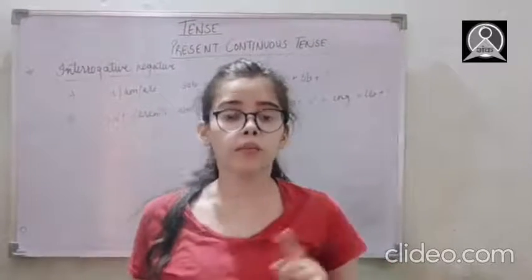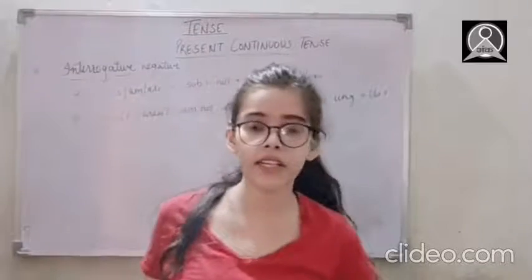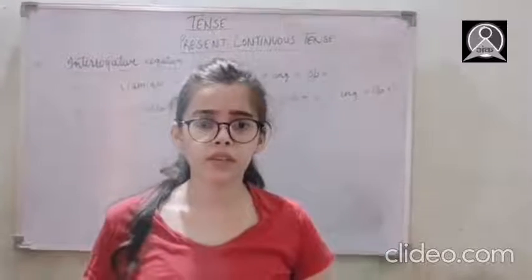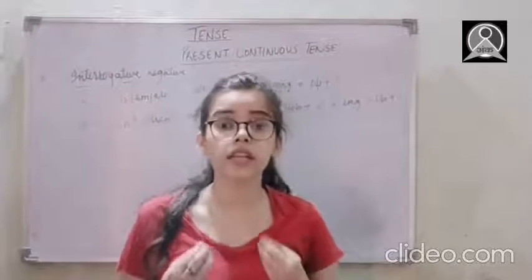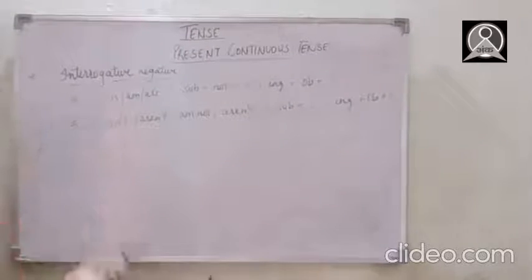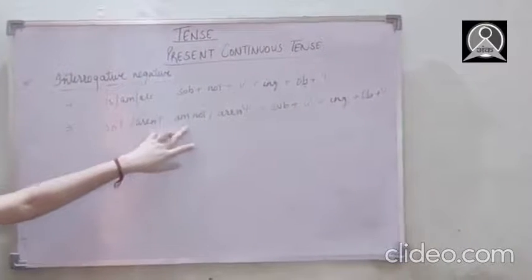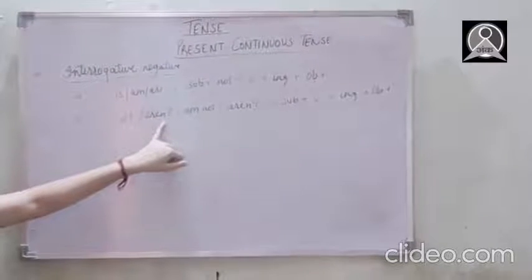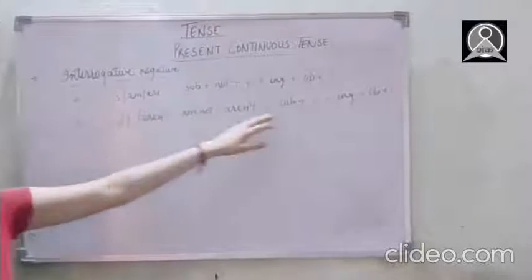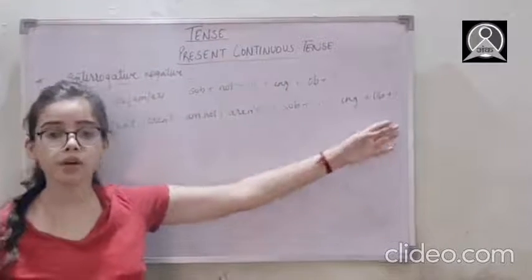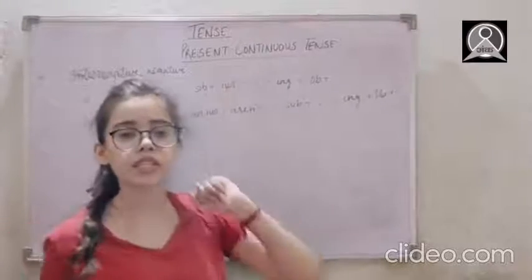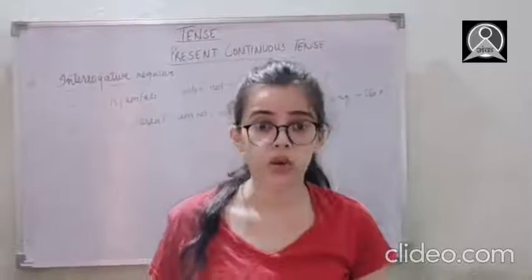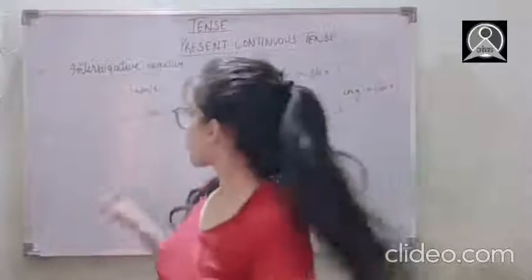Question mark. But here, instead of saying this politely, if I'm saying that strongly, like सीता खाना नहीं खा रही है क्या अपना? Or क्या सीता अपना खाना नहीं खा रही है? In anger, okay? So here we will use isn't, aren't for am not, because there is no contracted form of am not, that's why I have written aren't here. Then isn't, aren't, subject plus verb's first form plus ing plus object plus question mark. So here I'm going to use isn't she having her meal? क्या वो अपना खाना नहीं खा रही है? See here, I have strong feelings, and I'm angry, because of which I'm using this rule.